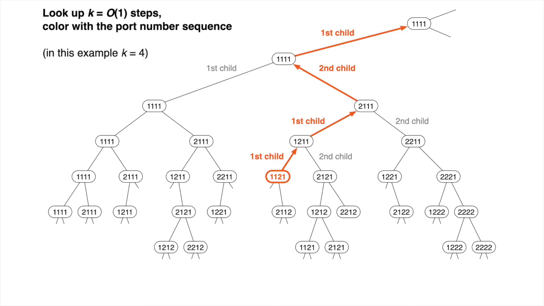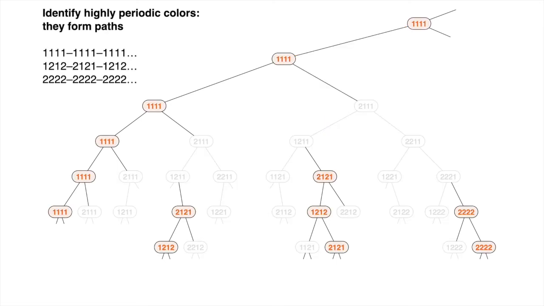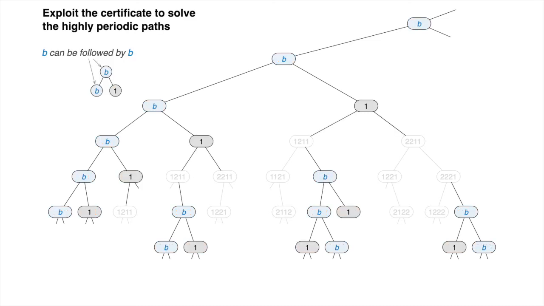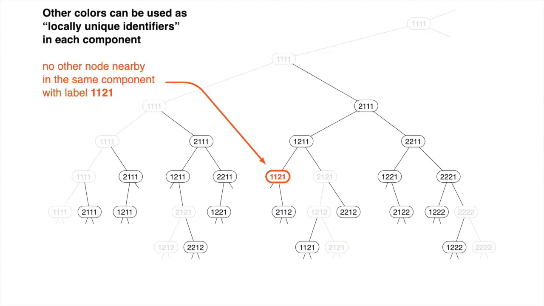As a first step, each node again looks upwards for a constant number of steps and colors itself with the port number sequence. Then we identify colors that form a periodic string with sufficiently short period, like 111 or 1212. Observe that they form paths. In the paper, we moreover prove that they are far apart from each other. These paths will be labeled by a special repeating configurations as follows. Other colors can be used as locally unique identifiers in each component.